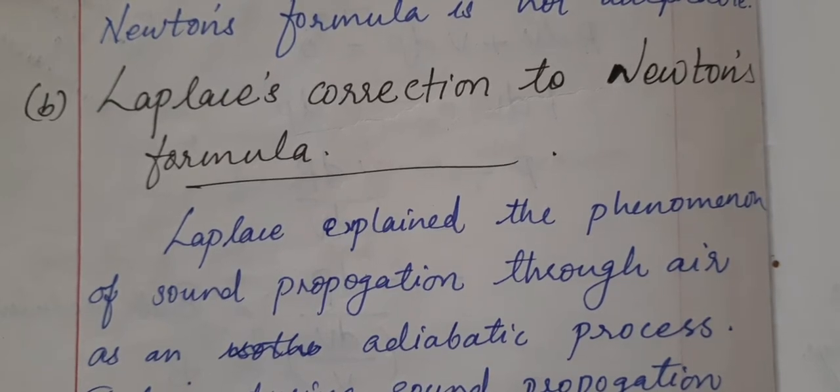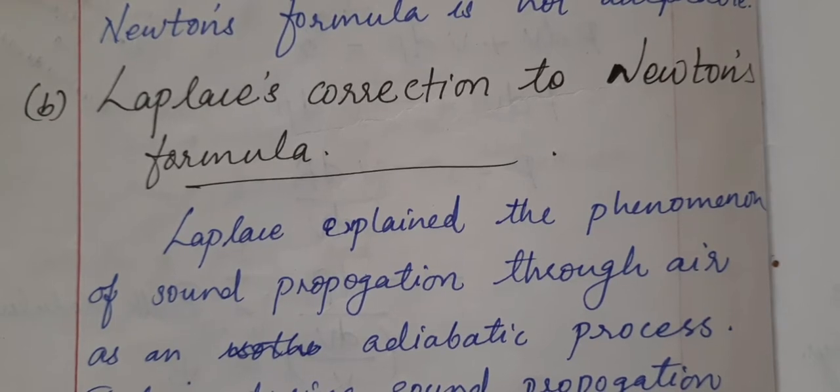So as per Newton, there is no temperature change in the medium, but as per Laplace, if sound travels through air, there is a change in the temperature of the molecules present there, but there is no heat exchange between the surroundings and the medium.